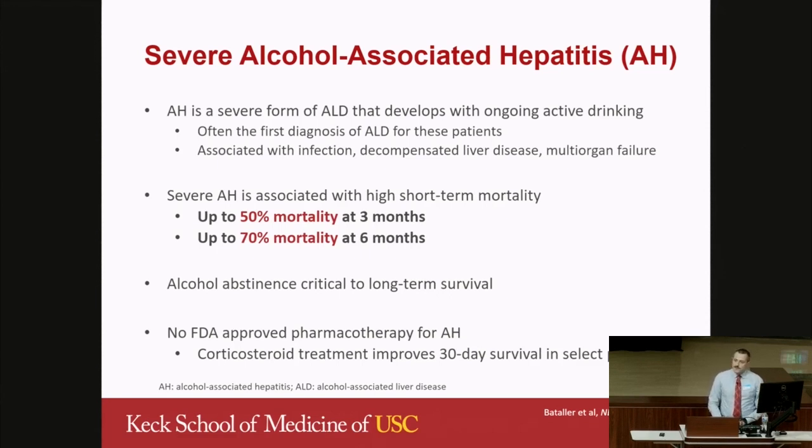In its severest forms, severe AH is associated with infection, multi-organ failure, and decompensated liver disease, with a very high short-term mortality, up to 50% at 3 months and up to 70% mortality at 6 months in its most severe forms. Long-term survival beyond 3 months is truly dependent on alcohol abstinence, and there's no pharmacotherapy approved by the FDA for AH, but corticosteroids have been shown to improve short-term 30-day survival in a small subset of patients.